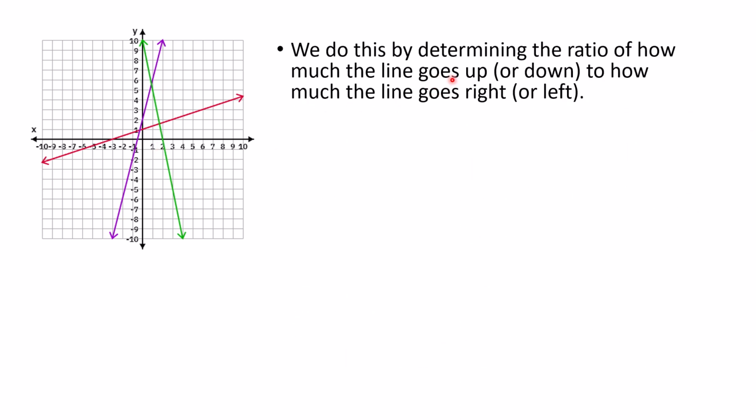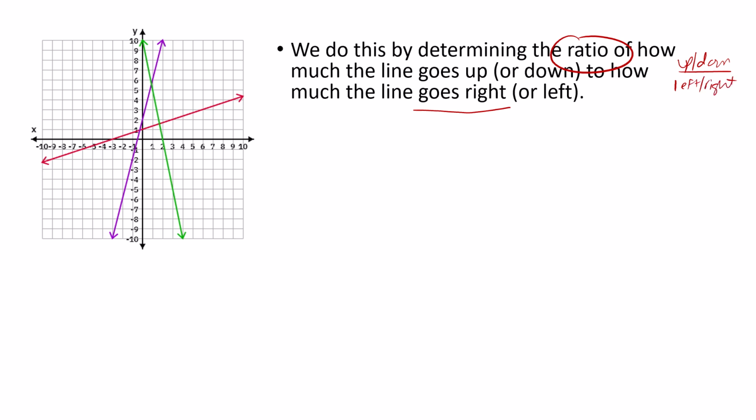We do this by determining the ratio of how much the line goes up or down to how much the line goes right or left. Typically we will talk about up and down, and typically we will look at going to the right as opposed to going to the left, but you could work this going to the left as well. You just have to be mindful of positives and negatives. And so a ratio, of course, can be written as a fraction. What we've got there is the up down part on the top, and the left right part on the bottom. Okay, and so we look at that.